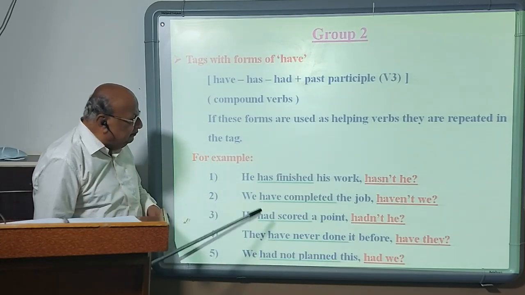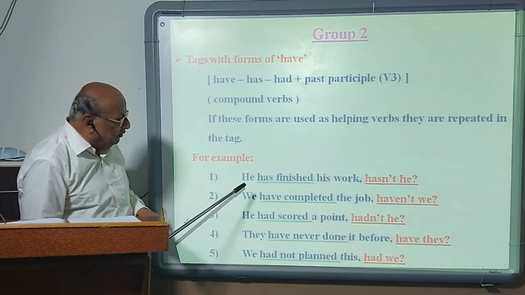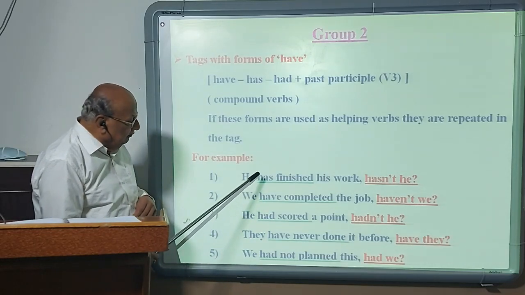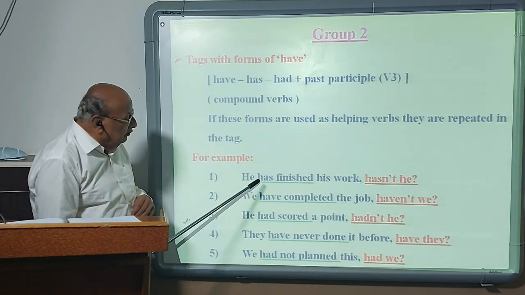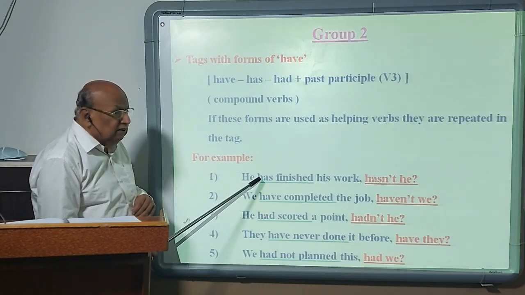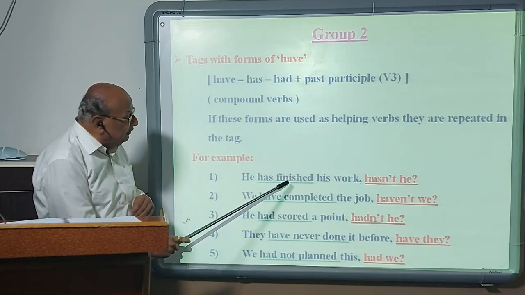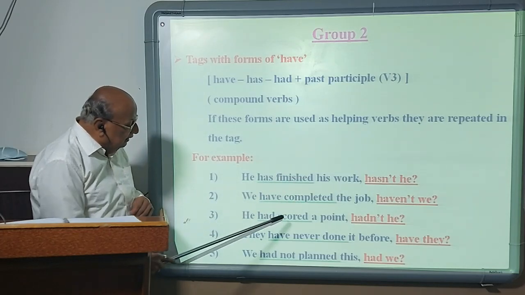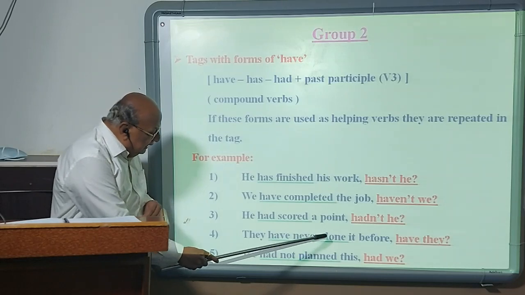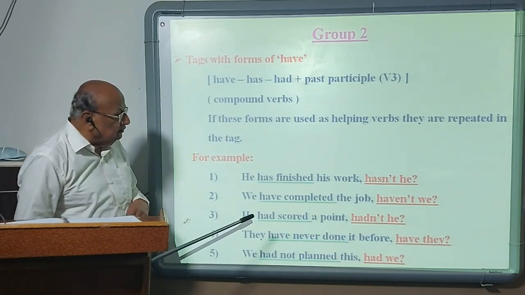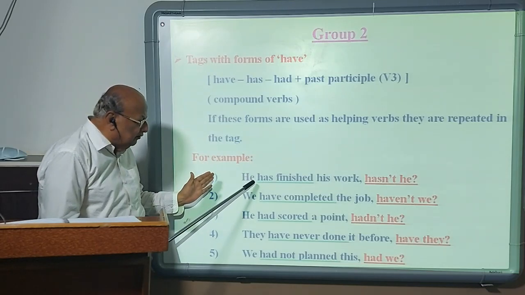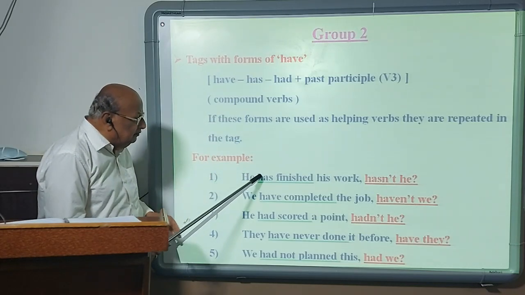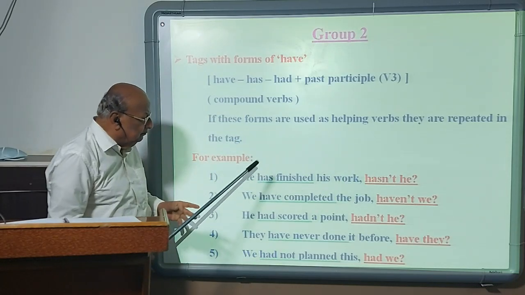In these 5 statements, you will find that forms of have are used: has, have, had. But they are used as helping verbs. The main verbs are finished, completed, scored, done, planned. So if forms of have are used as helping verbs, the same verb is repeated in the tag.